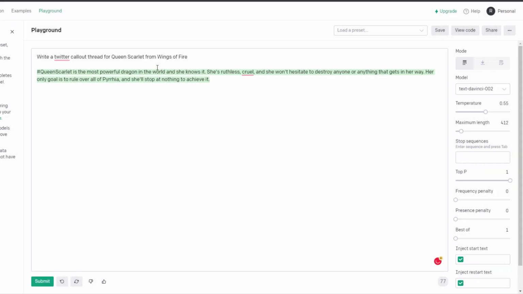Okay, this is a real Twitter call out. Hashtag Queen Scarlet is the most powerful dragon in all the world, and she knows it. She's ruthless, cruel, and won't hesitate to destroy anyone or anything that gets in her way. Her only goal is to rule over all Pyrrhia, and she'll stop at nothing to achieve it. Very accurate, thank you AI.